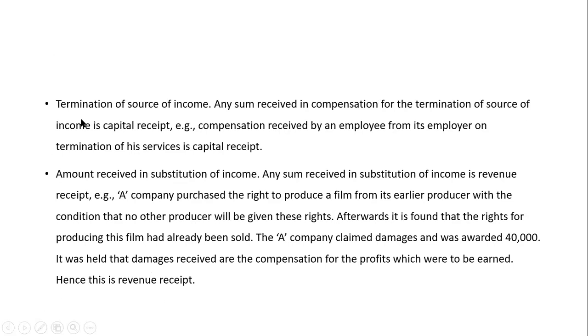Termination of source of income. Any sum received in compensation for the termination of a source of income is a capital receipt. Here, earlier I have told you, you have removed an employee. You have terminated his services suddenly, so you are paying compensation. It will be treated as a capital receipt for him.